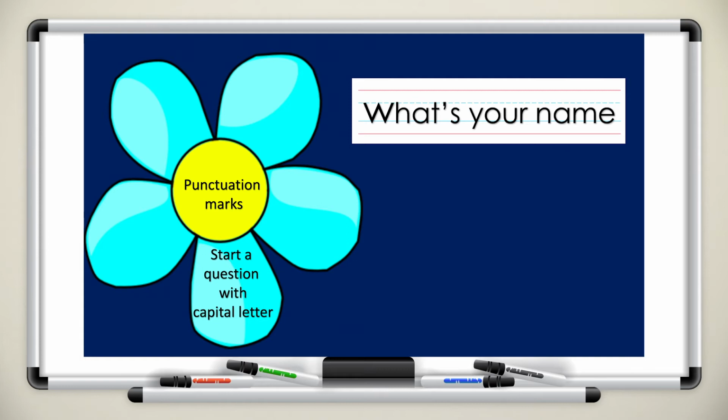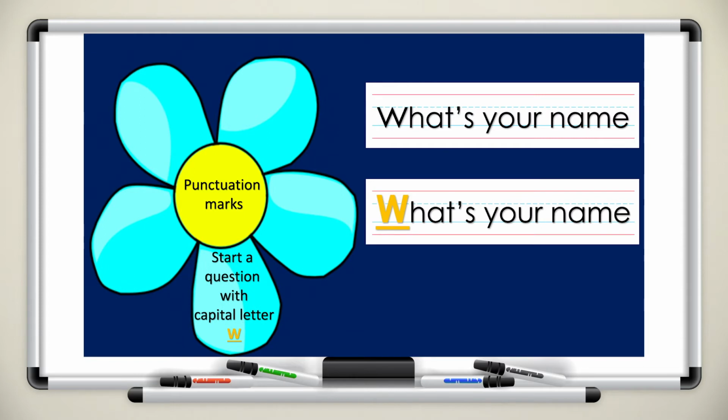Look at the sentence. Is it a sentence or a question? Listen carefully. What's your name? Yes, that's right. It's a question. Start a question with a capital letter. We always start a question with a capital letter. Here, we started the question with a capital letter. The W in the word what's is capitalized because it is the beginning of the sentence. In this sentence, we started with the capital W because it's the start of a question.